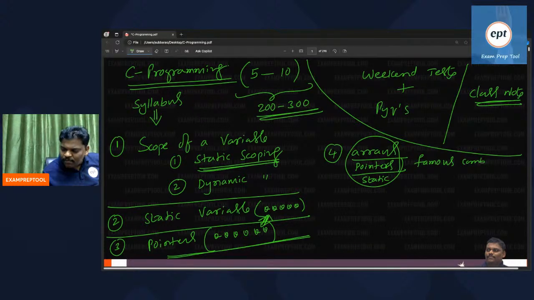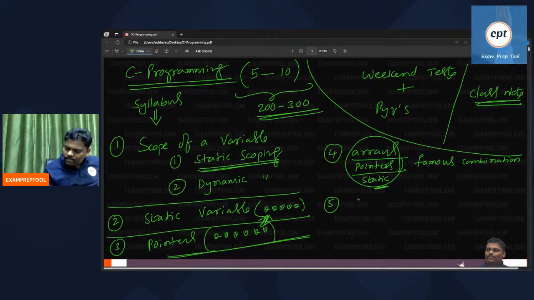I don't know why they like that much. This is the famous combination. Mostly this combination will come in the exam. Arrays, pointer, static variable. Maybe they will give static variable only, maybe pointer only, maybe array only. But mixing they may use. Next one, fifth one.